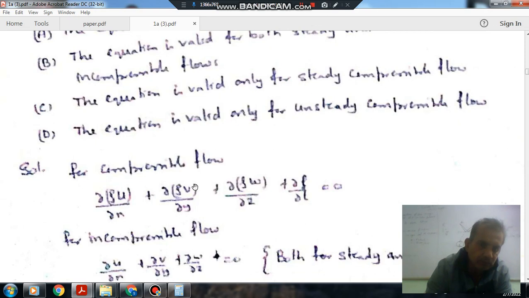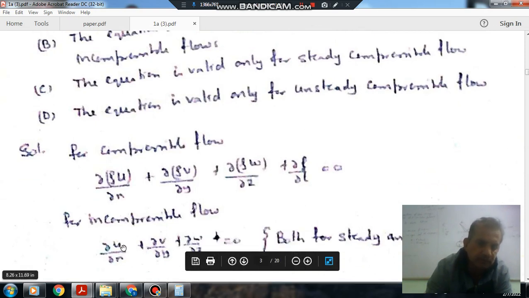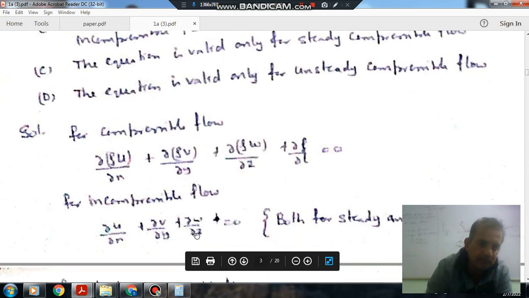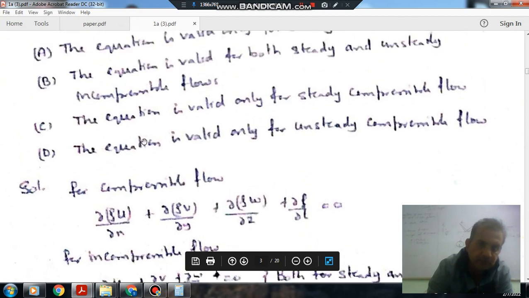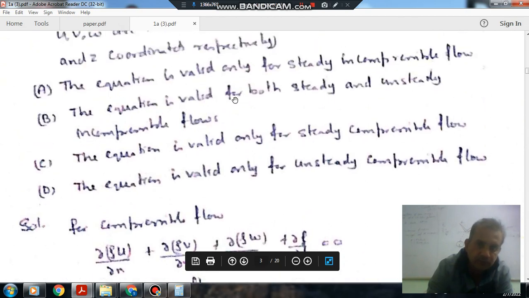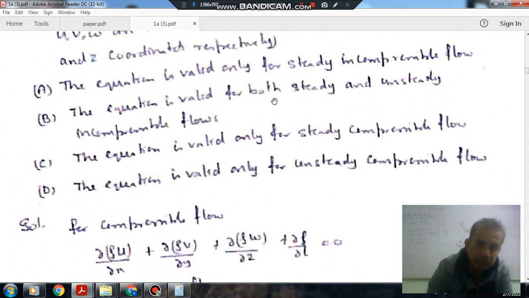If we omit the density term, the equation becomes del u by del x plus del v by del y plus del w by del z is equal to 0. This is valid for both steady and unsteady flow, but for incompressible flow. So the equation is valid for both steady and unsteady incompressible flow. The answer is your B.